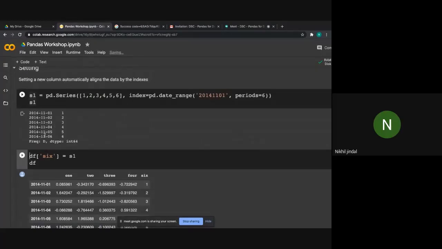Same index values that we have for data frame 1, with these 1 2 3 4 5 6 values. Now what I'm doing is, in our original data frame that does not have column 5, we are adding another column, that is 6, with values equal to series S1. As I said, S1 is also a type of column, so I'm just adding this S1 column to our original data frame.